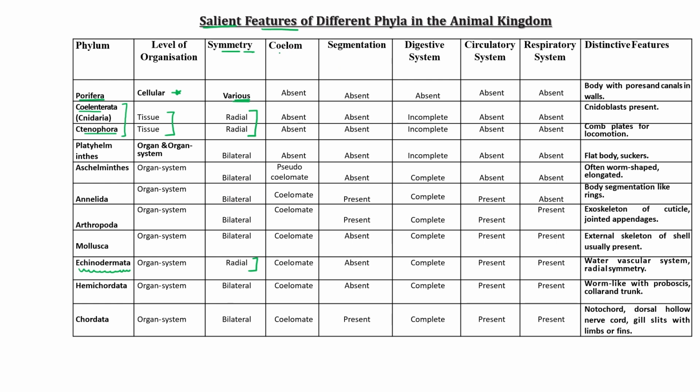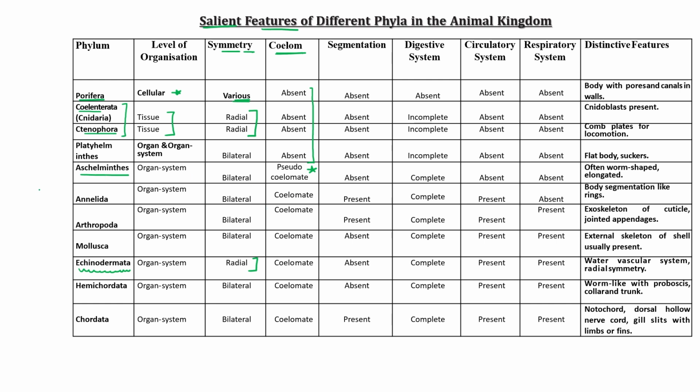Now let's discuss their coelom type. Porifera, Coelenterata, Ctenophora, Platyhelminthes, they do not have a coelom, so coelom is absent. While in Aschelminthes, it has a pseudocoelom.